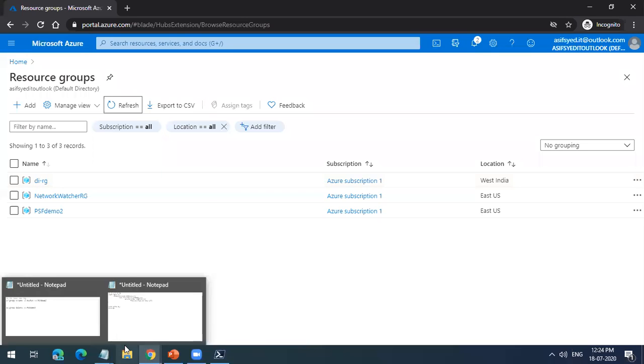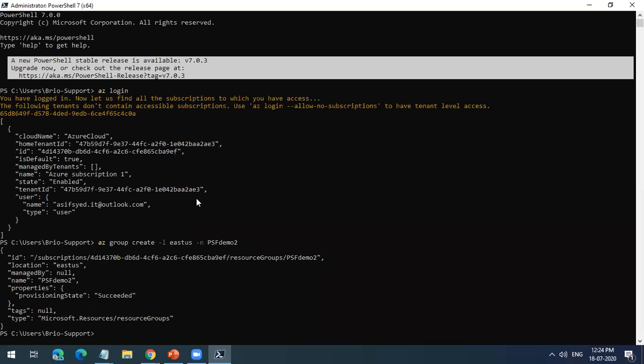The other way is to create using the Azure CLI. You can also create using PowerShell, but I will not advise you to learn that. I will advise you to learn at least how to create basic things with the CLI: how you log in, how to create a resource group, how to create a virtual machine. Everything you can learn using the CLI, because the CLI will help you with resource management. You can create templates, which are nothing but these commands, and you can run those templates whenever you want, just changing the name, for automation purposes.